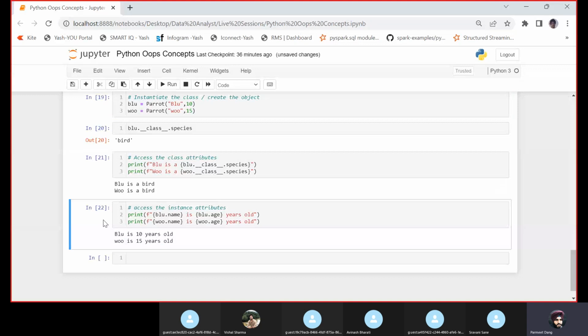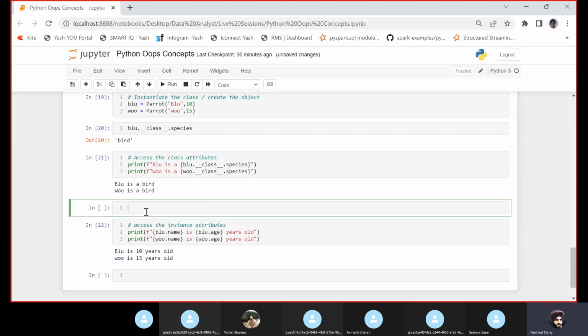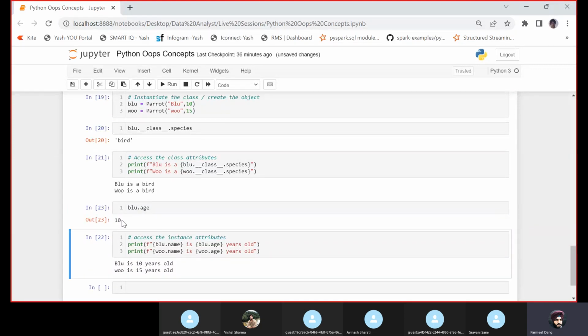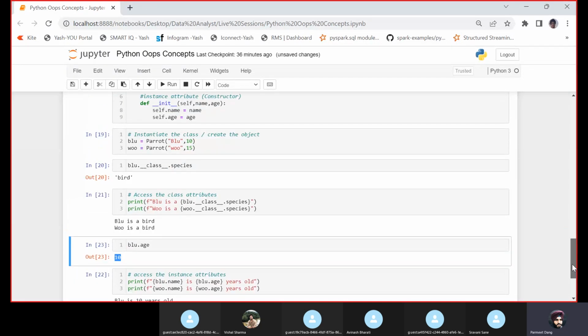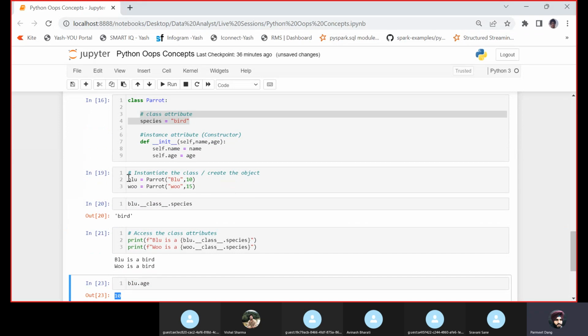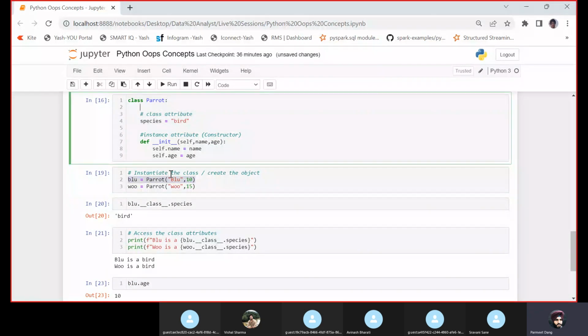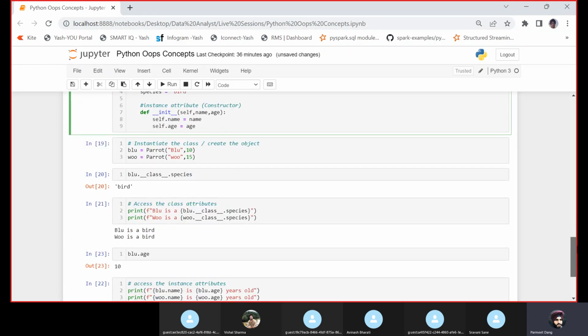If I show you blue dot age here, you see it has the parameter 10. Why is it containing that? We have just called this class, but due to this constructor method, we are able to access the name and age.